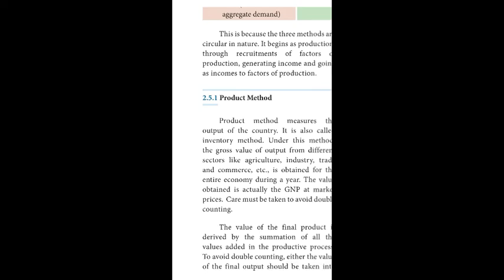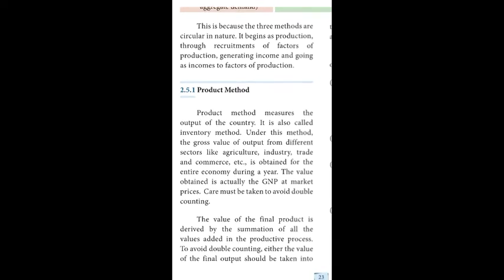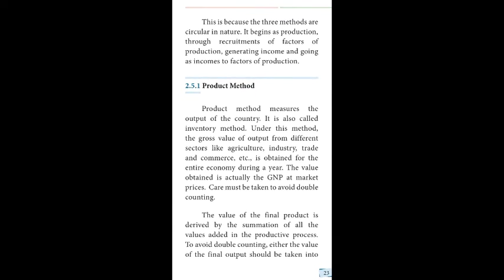Take page number 23. This is because the three methods are circular in nature. It begins as production, leading to requirements of factors of production, generating income, and going as income to factors of production. First, we will discuss the methods of measuring national income, starting with the product method. Product method measures the output of the country.